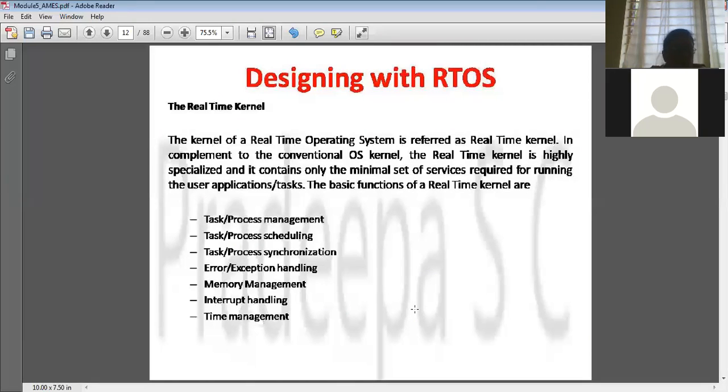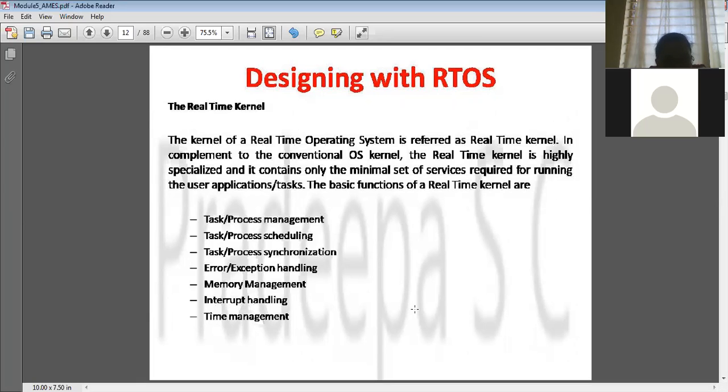So in this module, what we are basically discussing is the concepts related to the real-time operating system, right? So in embedded system, you are designing whatever coding you are writing, right? Yesterday I was discussing that different computational models are used, the data flow graph model and the finite state model, right?